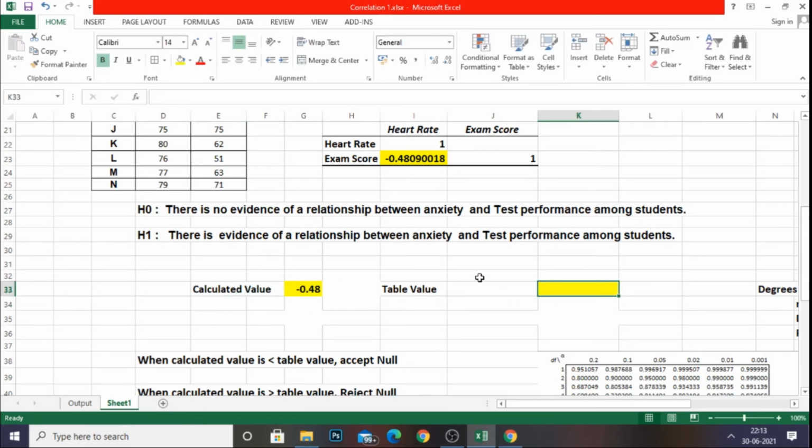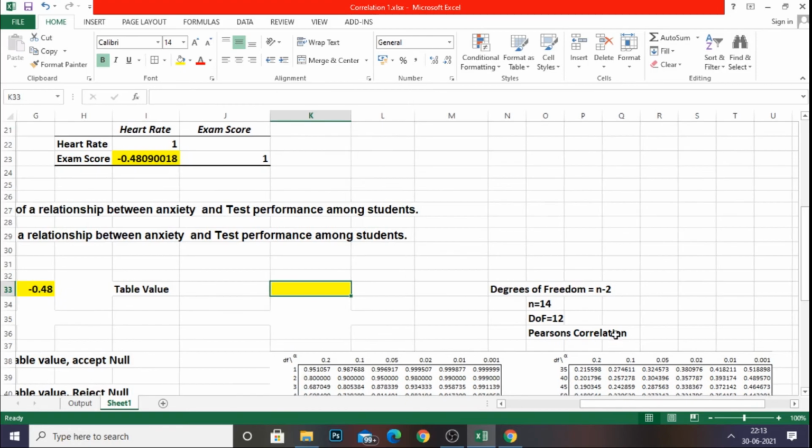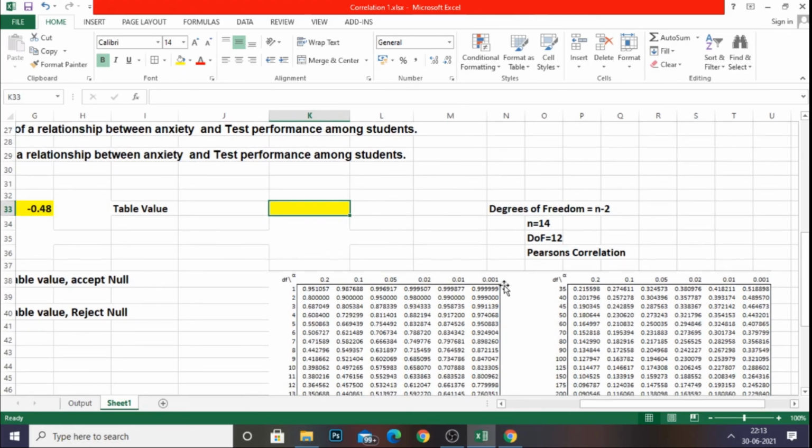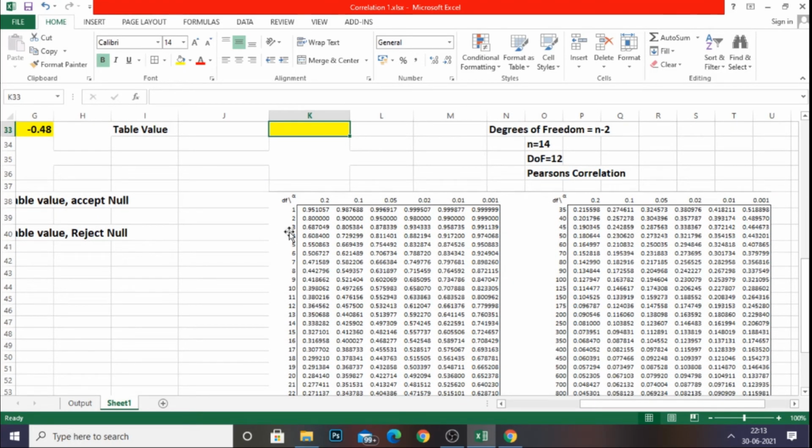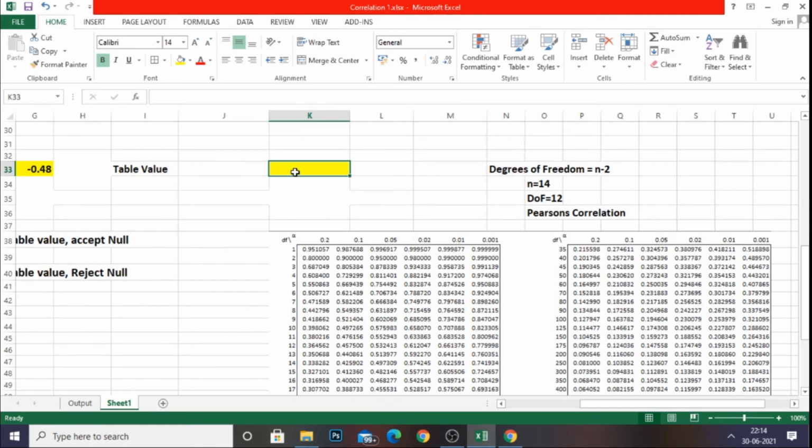Now related to the table value, if we need to find the table value, we need the Pearson correlation table, where again we need the degrees of freedom. Already we have calculated, that is 12. With the help of degrees of freedom, I am going to confirm that at 0.05 significance level it is 0.532.